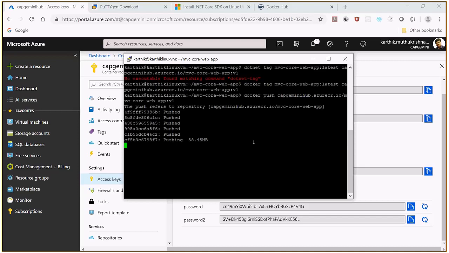So it is pushed. Once it is pushed, you should get a message stating that it has pushed, with some GUID created.